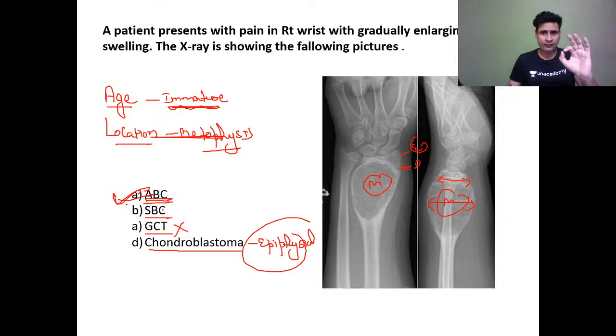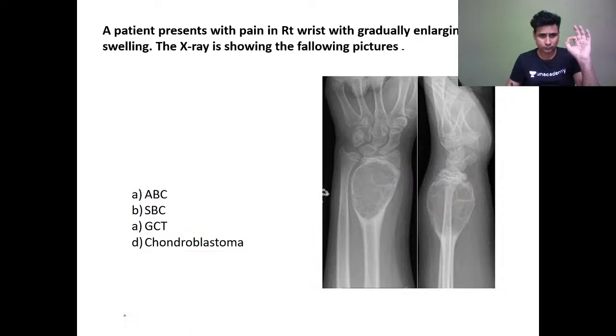Now, why have I kept this question here? Because most of you have attempted it as giant cell tumor, because there are septations. What happens in aneurysmal bone cyst? There are blood-filled spaces. So due to these trabeculae or septations, it looks like a loculated appearance, which may look similar to the soap bubble appearance. So how will you differentiate?